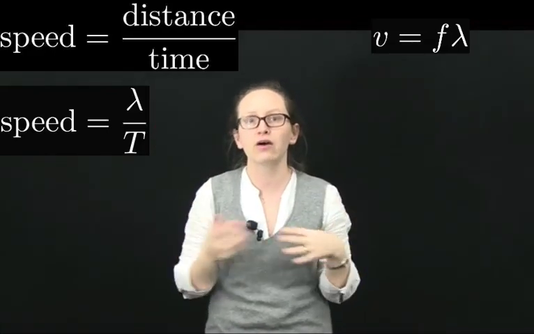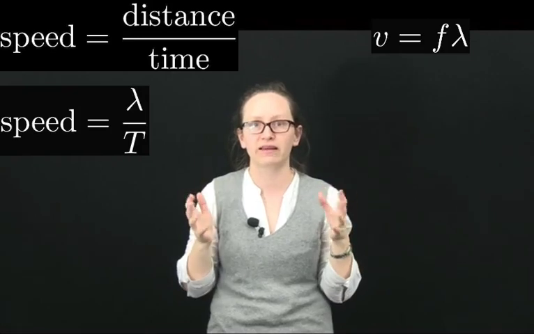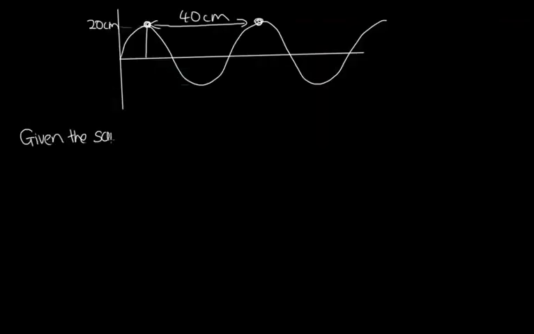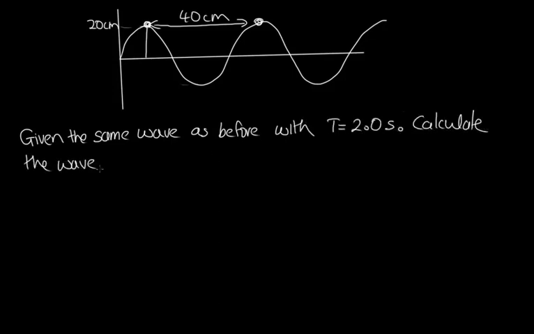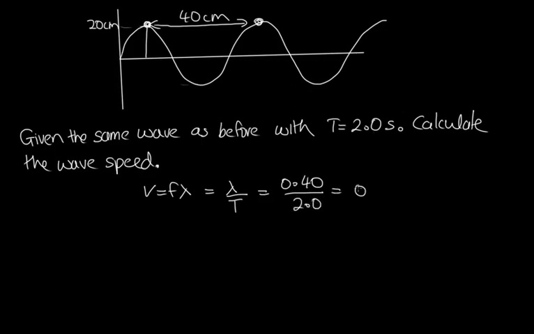Let's do an example now where we'll work out the speed of a wave. The question is, given the same wave as before with a period of 2 seconds, calculate the wave speed. In order to calculate this, we'll need to use v equals f lambda. We know that frequency is equal to the inverse of the period. So this is the wavelength over the period. The wavelength is the 40 centimeters, so 0.40 meters, and this is divided by 2.0. So we get 0.20 meters per second, or 20 centimeters per second.